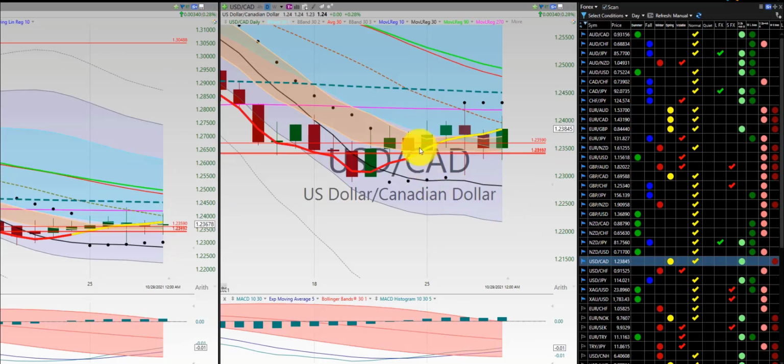US dollar, Canadian dollar, consolidating. Could have potential again, a collapsing dragon with the RL270 here. We'll just have to see. We have to get some more price action to the downside, where the belly turns and goes below this low on the belly. We could have another collapsing dragon.